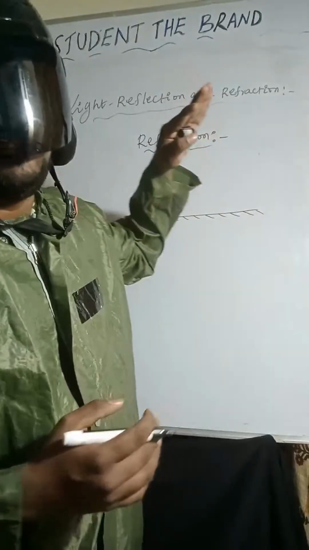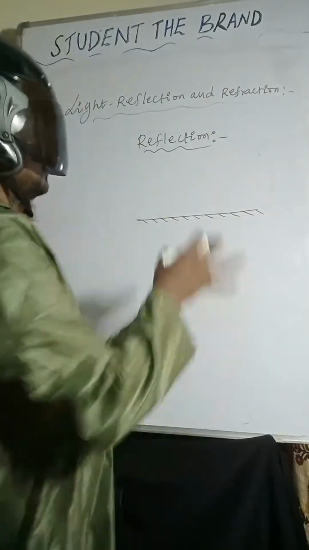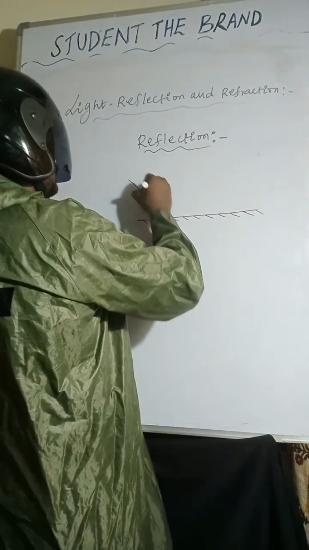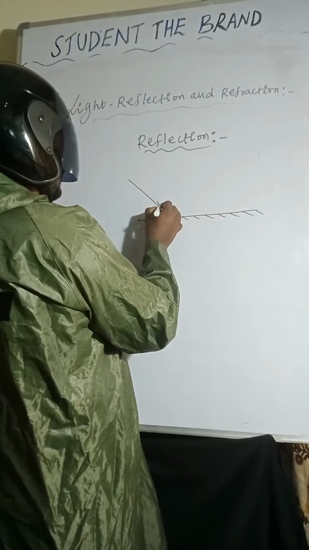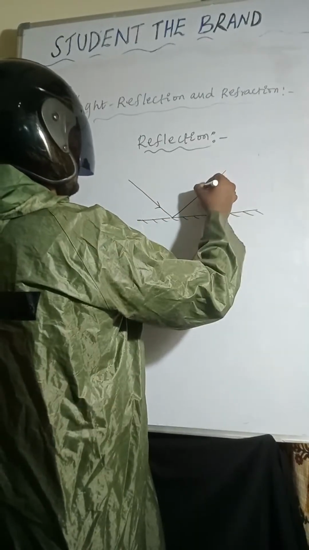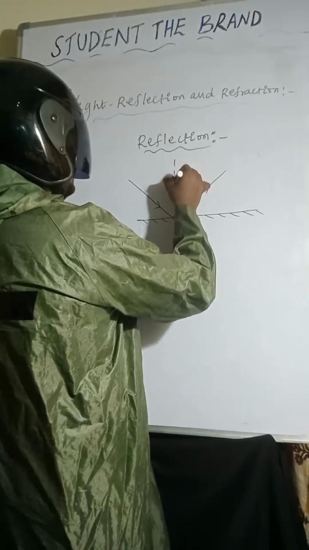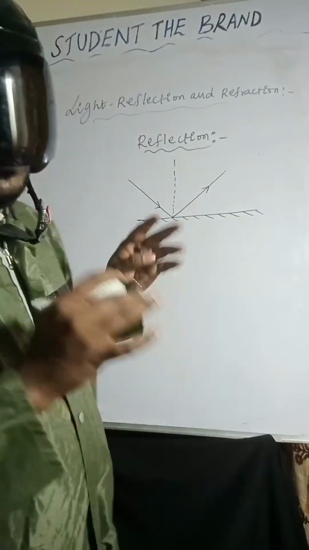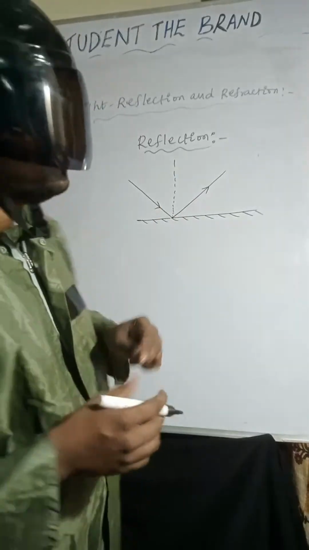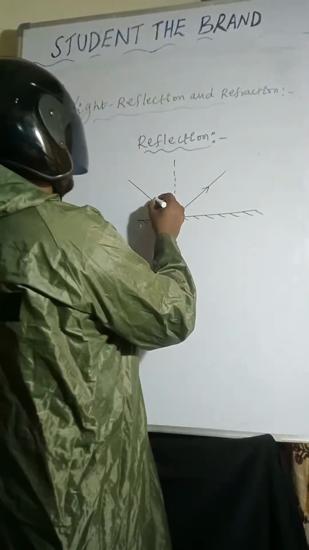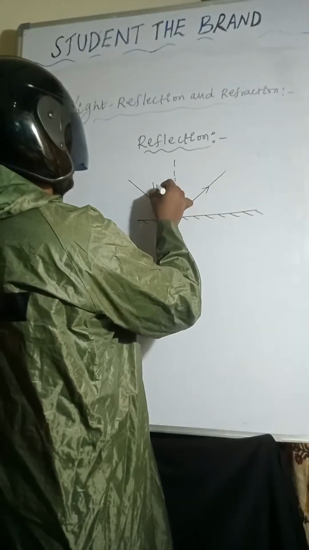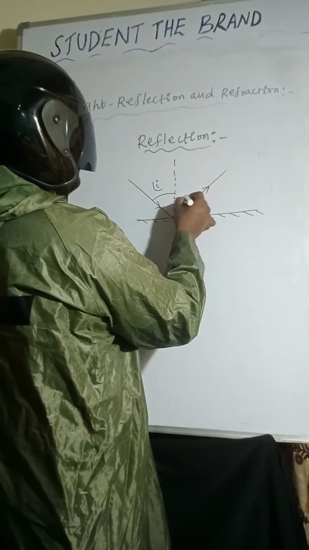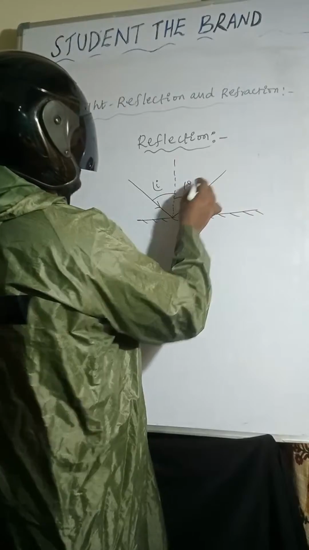So this is the plane mirror. This is the incident ray, this one is the reflected ray, and the line which is perpendicular to the plane surface is called the normal line. The angle between the incident ray and the normal line is called the angle of incidence. The angle between the reflected ray and the normal line is called the angle of reflection.